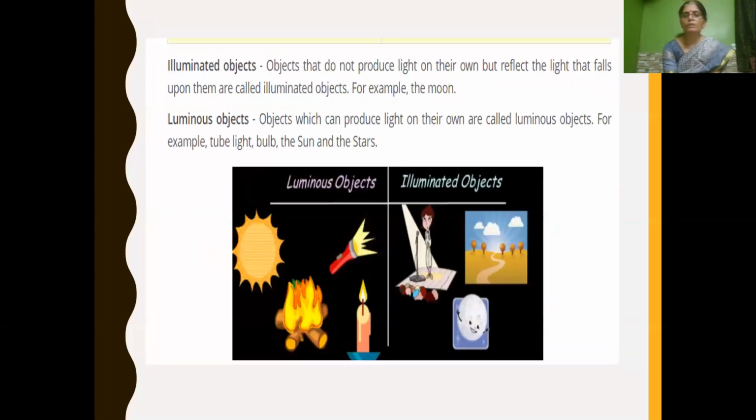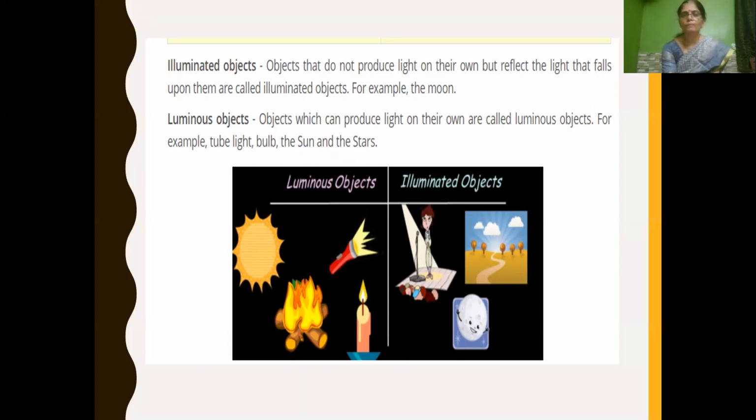Then we have seen about illuminated objects. These are objects that do not produce light but reflect the light that falls upon them. They are also called non-luminous objects, that is, objects that do not produce light on their own. Non-luminous objects which reflect the light that falls upon them are called illuminated objects.